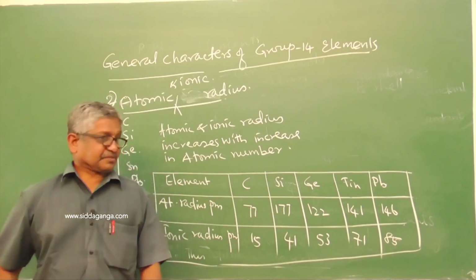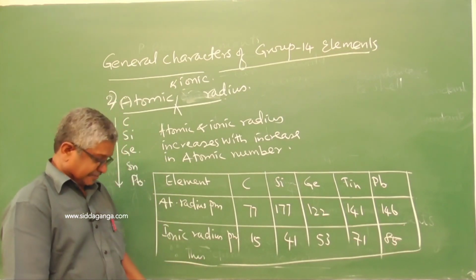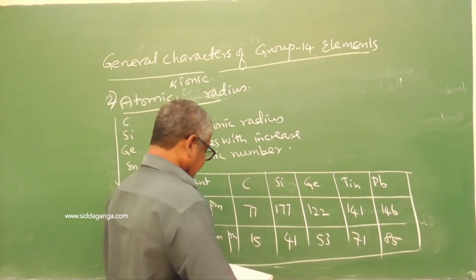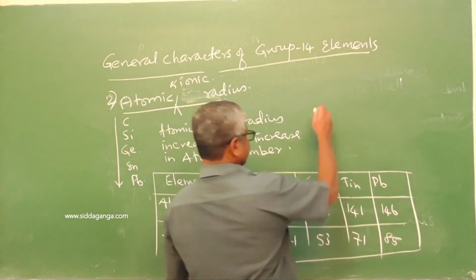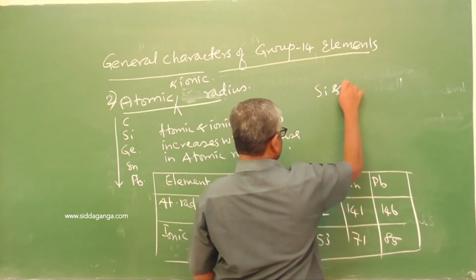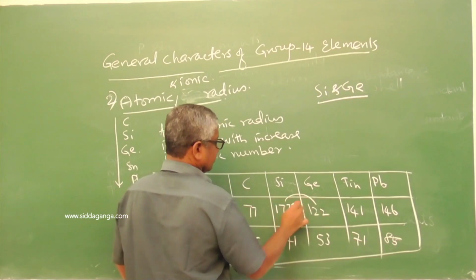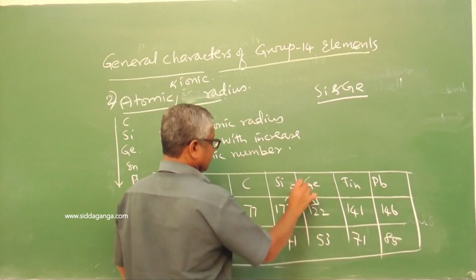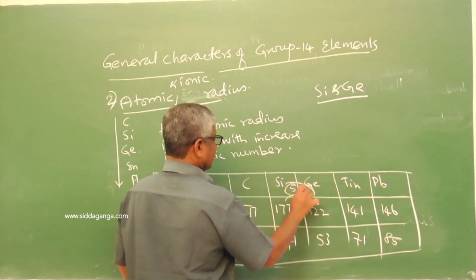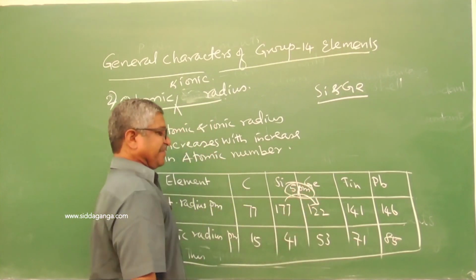In this, for silicon and germanium the difference is only 5 picometer.